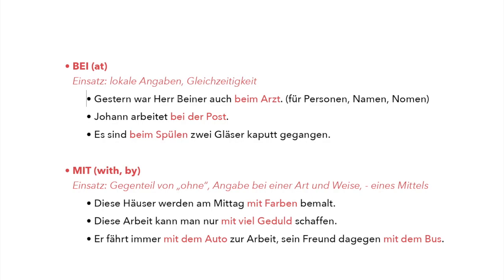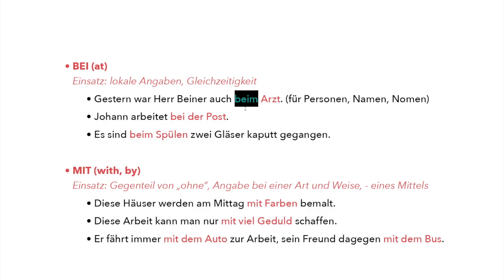Here I included bei in the name of Mr. Beiner. Furthermore, we can express with bei where somebody works. Like Johann works at the post office. Johann arbeitet bei der Post. It's the post office, die Post, and here we include the definite article in dative, bei der Post.